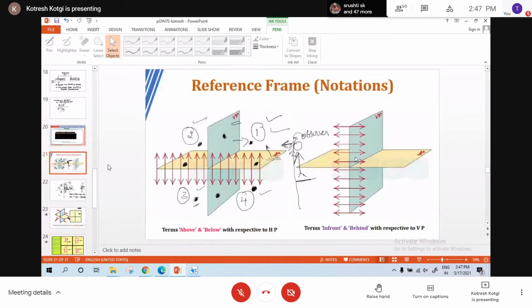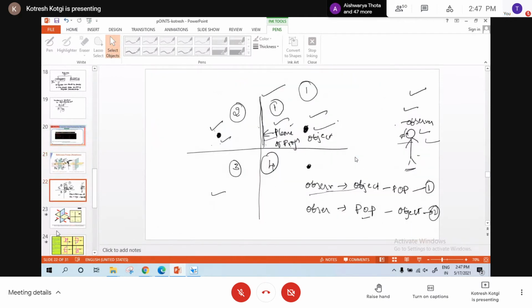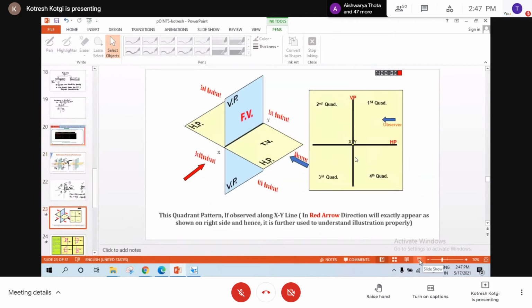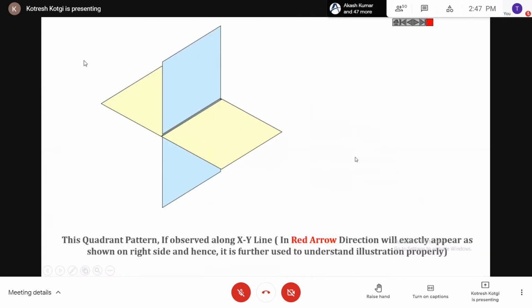Now, this also we have explained. This we have seen now. Now you see here, which is very important. You see how to convert. The horizontal plane and the vertical planes, they are called principal planes. Any doubt in that? How many principal planes? Two. What are those? Horizontal plane and vertical plane.